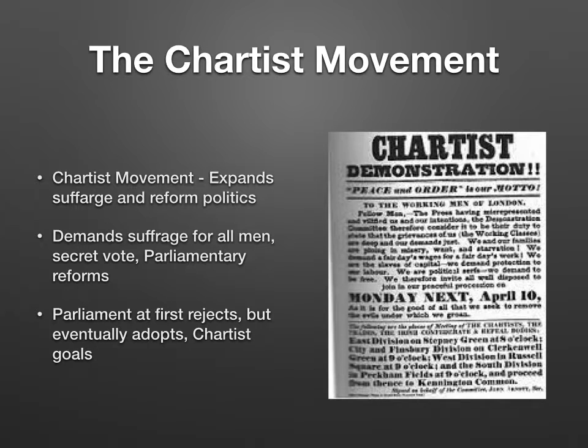Those who still could not vote began the Chartist movement. They wanted the vote and other rights that went along with it. They presented their demands to Parliament in the People's Charter of 1838. Although they did not get what they wanted at first, over time their demands became law.